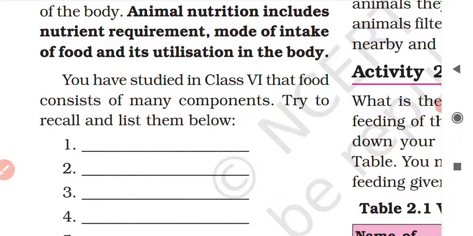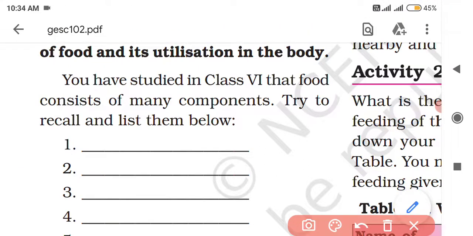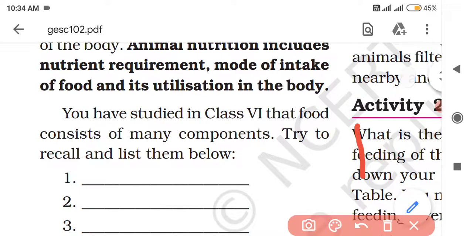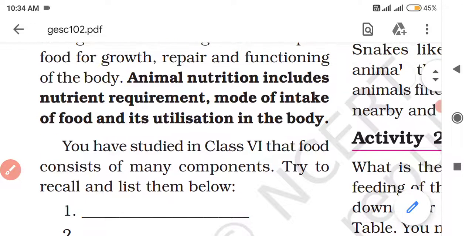First of all, nutrient. What do you mean by nutrient actually? Nutrients are also known as the components of food, right? Like carbohydrates, proteins, fats, vitamins, minerals. These are all nutrients, or say the components of food.